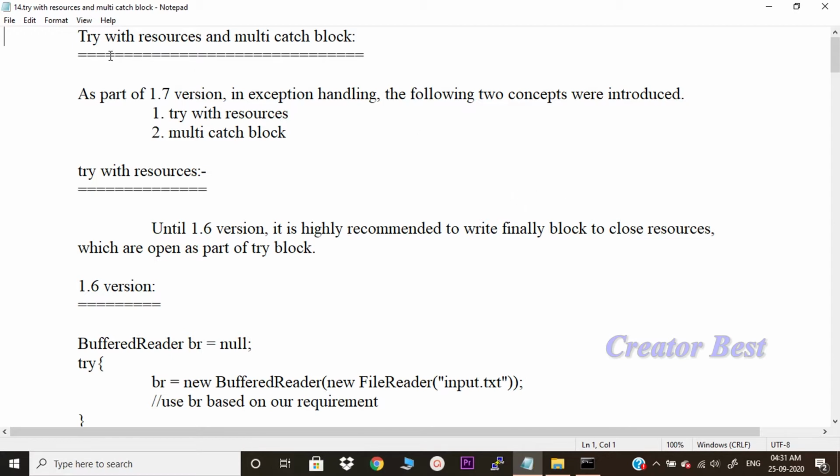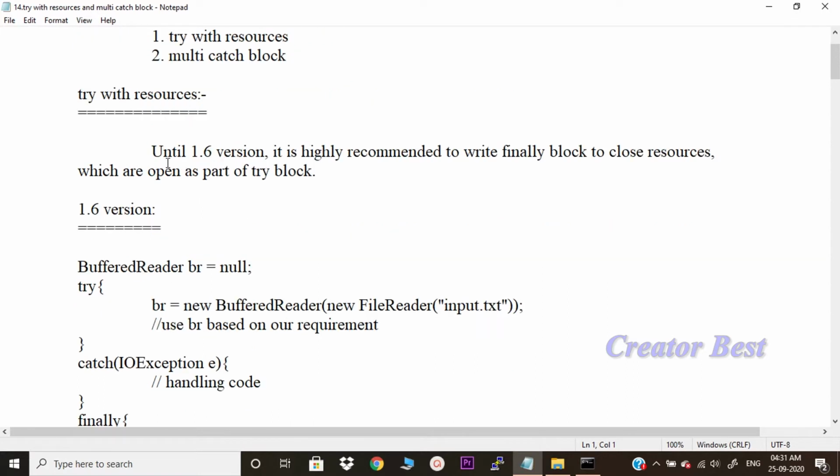Let us discuss try with resources and the multi-catch block. As part of the 1.7 version, in exception handling, the following two concepts were introduced: try with resources, and the other one, multi-catch block. Let us understand try with resources.